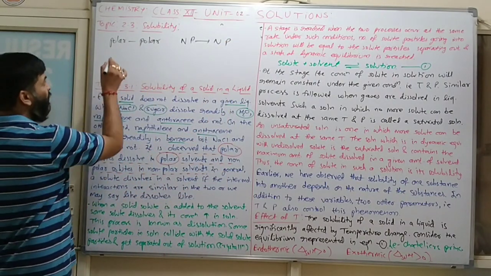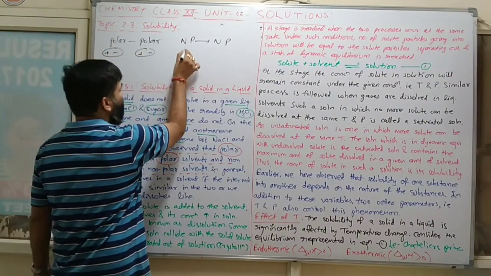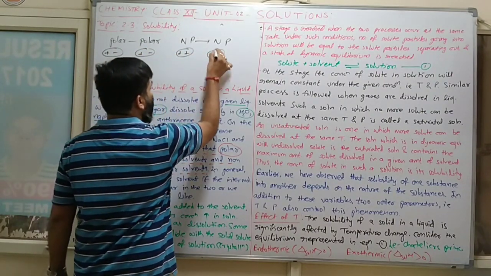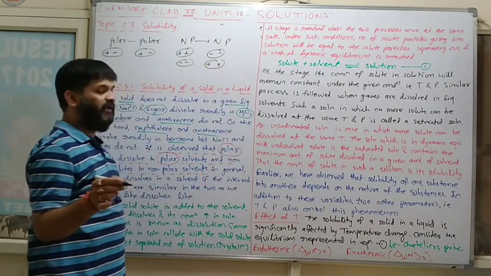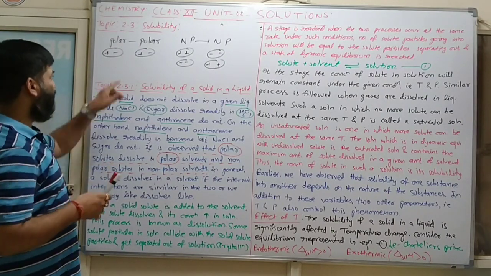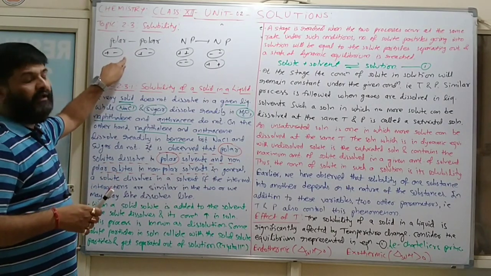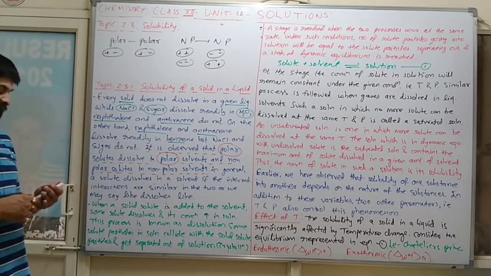Polar like polar and non-polar like non-polar. Plus minus, and here plus plus, minus minus, or minus minus, plus plus. If any material is soluble in water, then this will be the parameter: polar, polar, non-polar, non-polar. Clear?